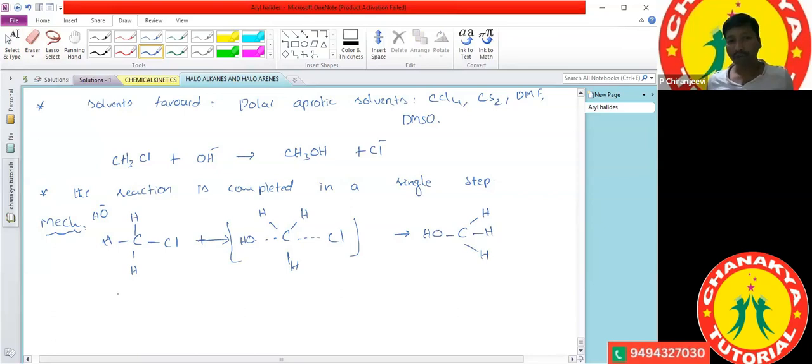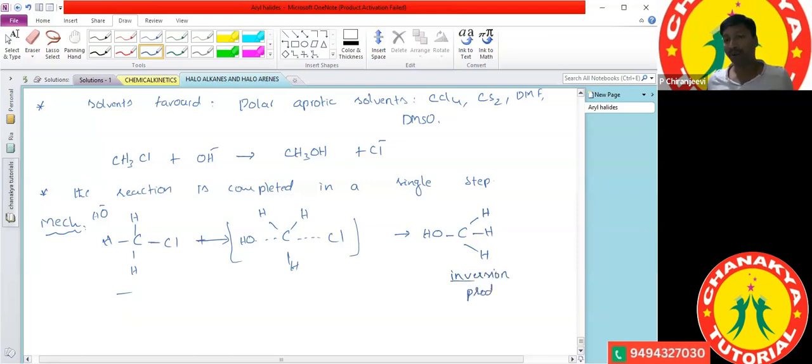If you compare the first structure and the second structure, they are exactly in the opposite direction. Whenever the product is exactly in the opposite direction, we call it an inversion product.